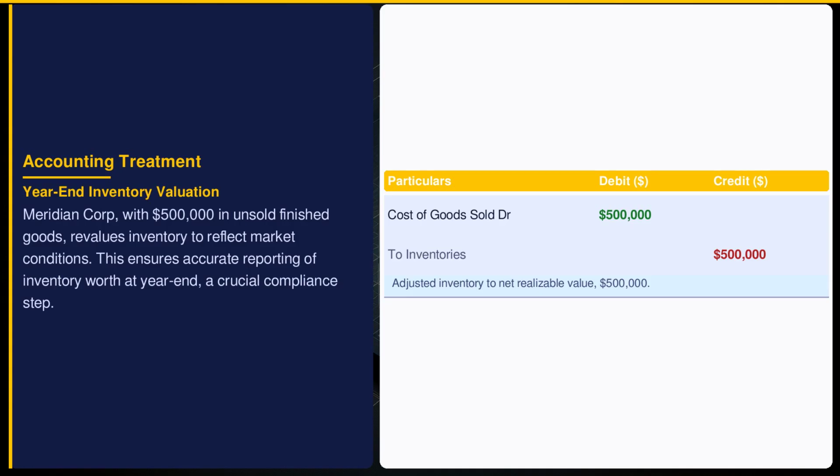Indian Accounting Standard 2 instructs inventories to be valued at the lower of cost and net realizable value. Meridian Corporation adjusts $500,000 worth, reflecting market conditions. Cost of goods sold is debited, aligning financials with reality. This safeguards against overstatement, providing a faithful representation of inventory worth on the balance sheet.